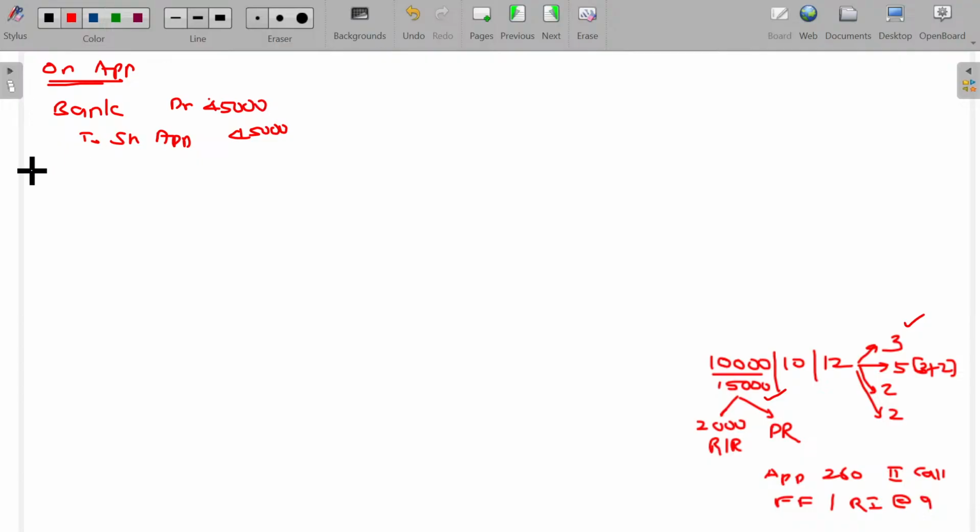The next one being, how do I handle the application money? Share application account debit to share capital. How much is transferable to the share capital? To the extent of actual number of shares proposed to be issued, 10,000. 10,000 into 3, 30,000 rupees. Out of 45,000, 30,000 is for share capital. And this 2,000 shares' application money is going to be rejected and the amount is refundable. So share application to bank, 2,000 into 3, 6,000.